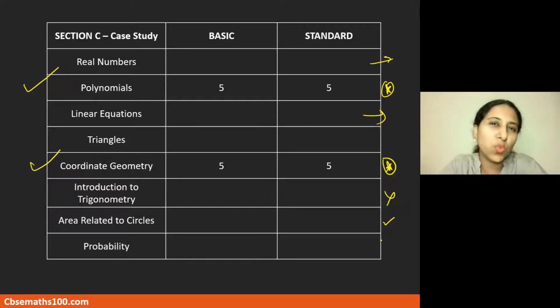Probability, because of the less weightage assigned to this chapter, the chance of a case study coming is less. But nonetheless, be prepared for everything. You have to attempt your school exams too. You will be having some practice exams in school before your board exams. So do practice everything. We are just trying to analyze the sample paper here and see what is most likely.